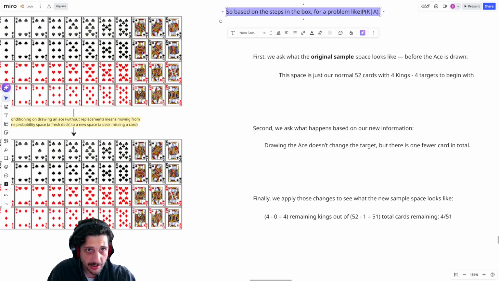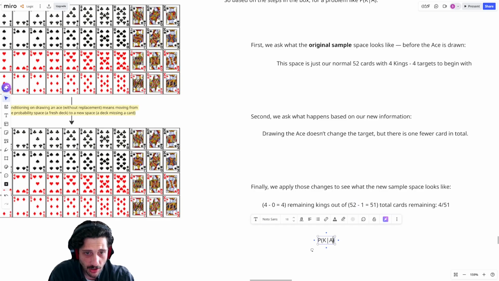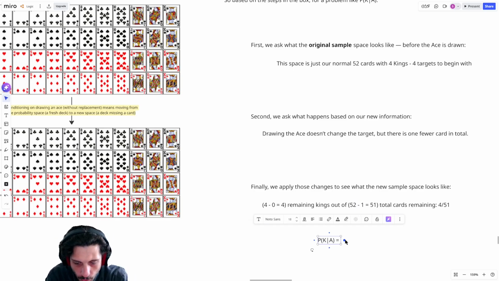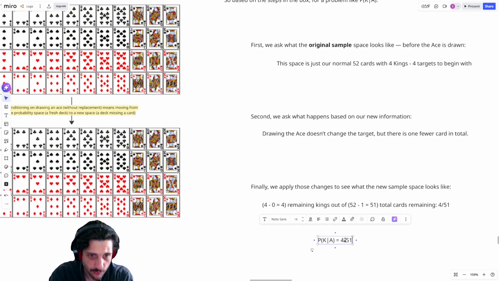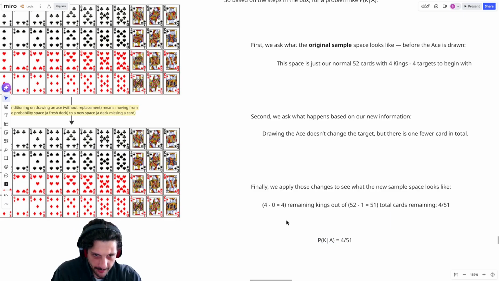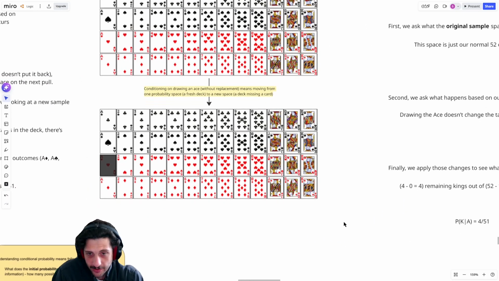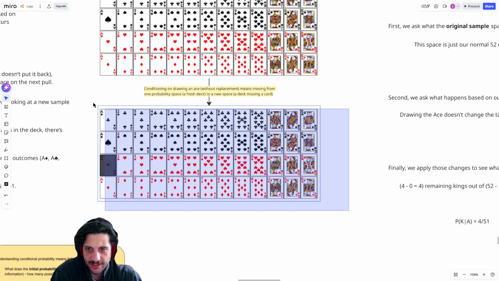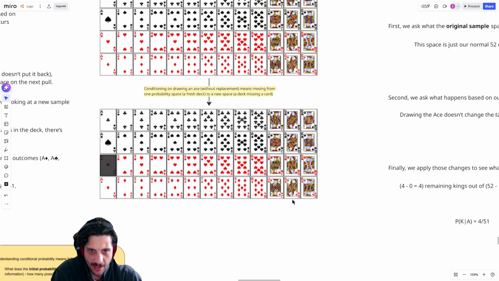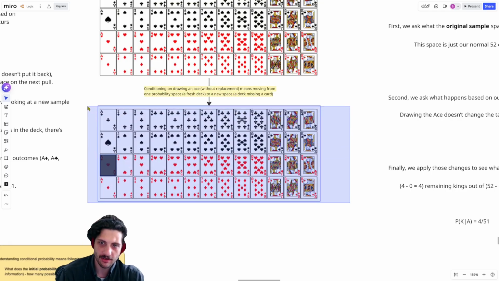The probability of drawing a king, given that an ace is drawn, is just 4 kings out of 51 total cards. And something about this should be very intuitive, right? Really, all that we've done is just use the counting rule. We've simply counted up how many kings there are, and we've counted up how many outcomes there are.